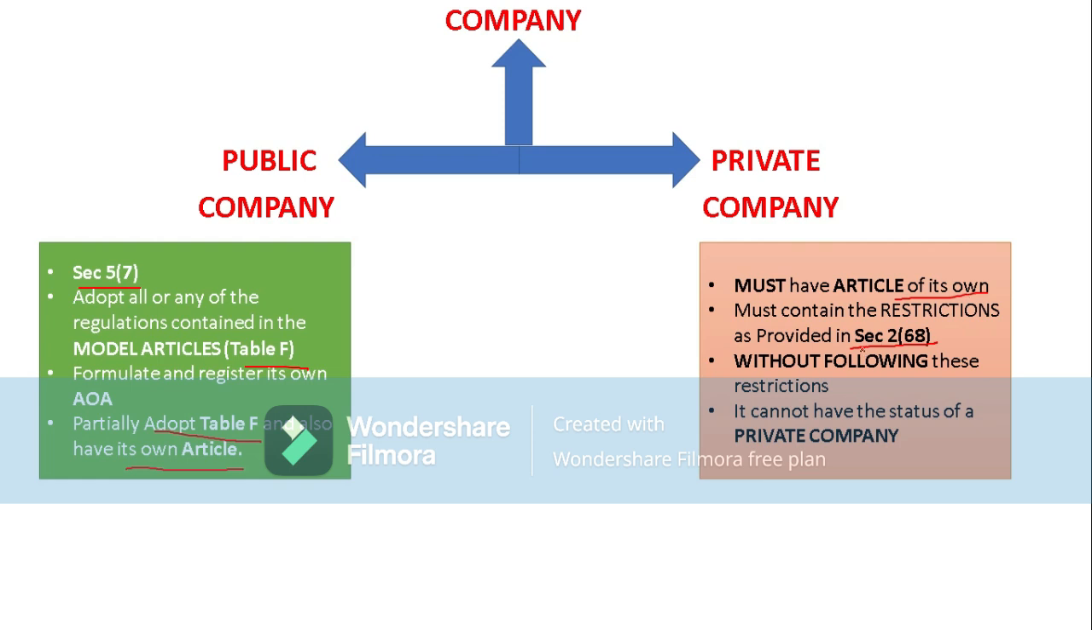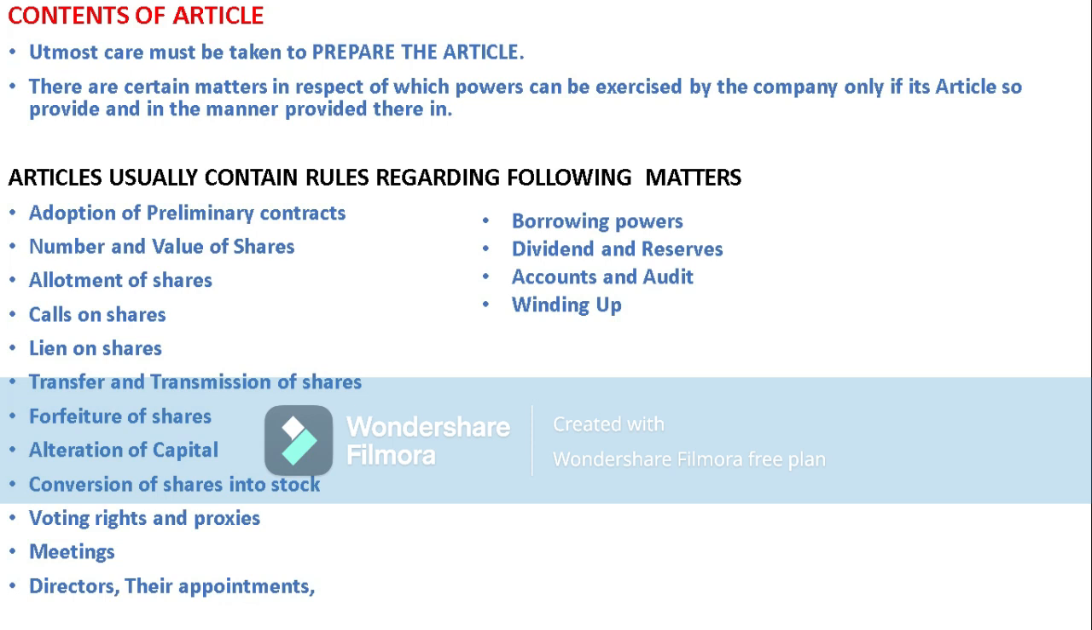It has to follow all these regulations and restrictions while framing its own articles of association for the private limited company. Without following these restrictions of Section 2, subsection 68, it cannot have the status of a private limited company. So this is about the model forms of articles of association according to the Companies Law Act.